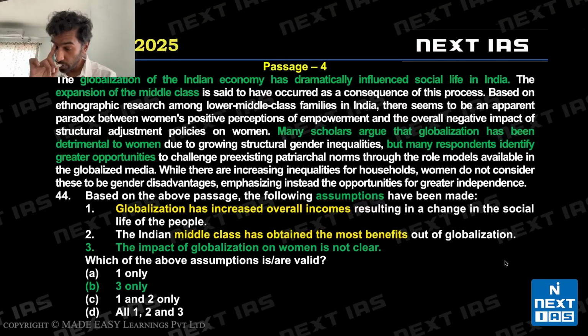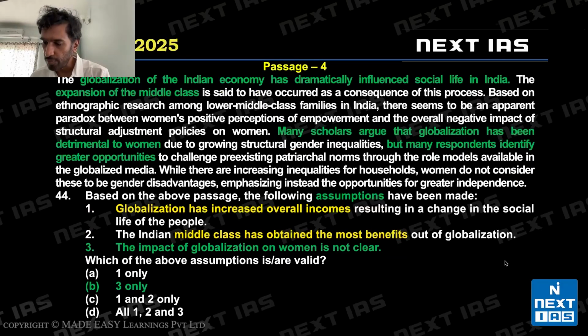So even though we are told that globalization of the Indian economy has expanded the middle class, the impact on women, from here till here, has been somewhat confusing or mixed. Correct? Keeping this idea in mind, let's go to the options.